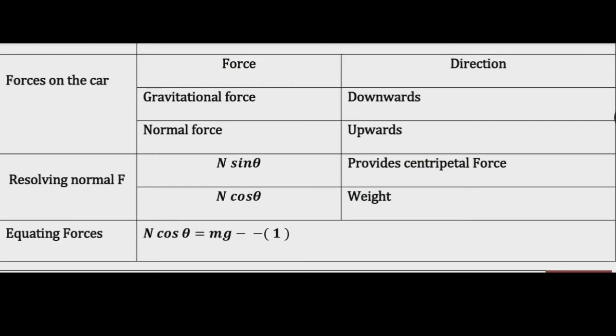We can resolve the normal force into two components, N cos theta and N sin theta. The component N cos theta balances the downward gravitational force mg, and the component N sin theta provides the necessary centripetal acceleration by Newton's second law. So, N cos theta is equal to mg, and N sin theta is equal to mv squared by r.